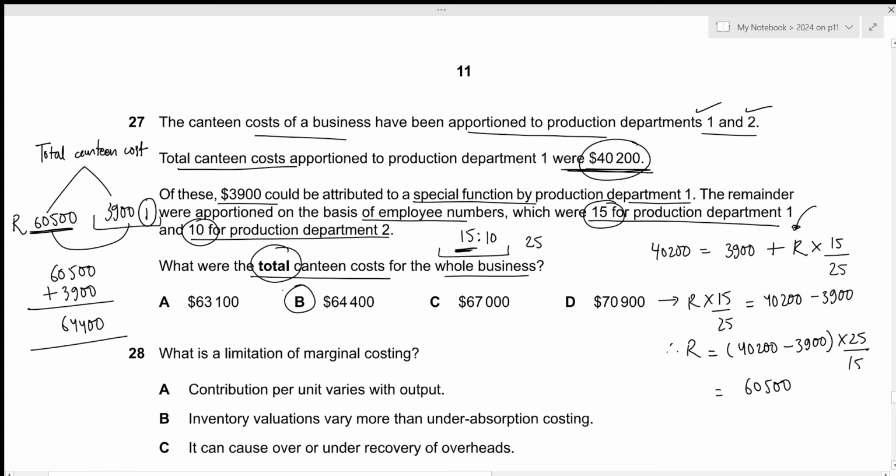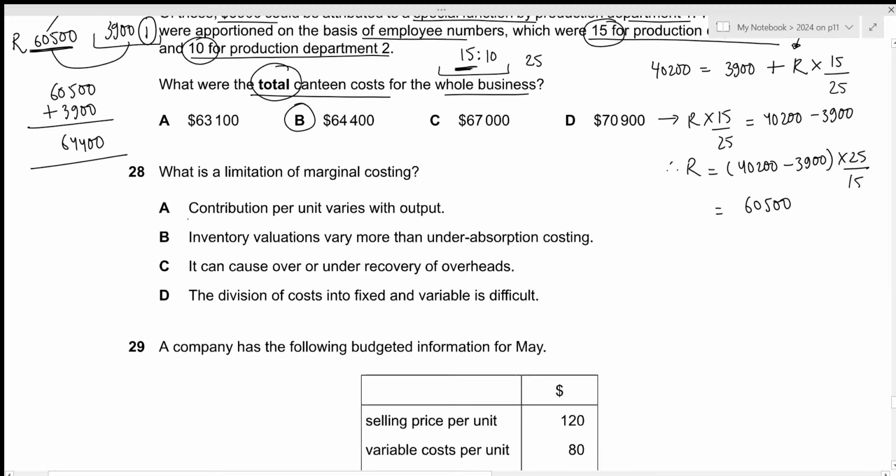That's all for the 27th question. Let's move towards the next one. What is a limitation of marginal costing? Contribution per unit varies with output. This is incorrect because within marginal costing, the selling price per unit as well as the variable cost per unit will remain constant. It means that the contribution per unit will also remain constant, since this is just selling price minus variable cost. So A is incorrect.